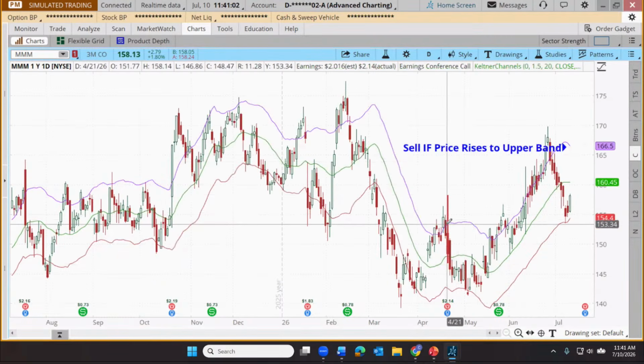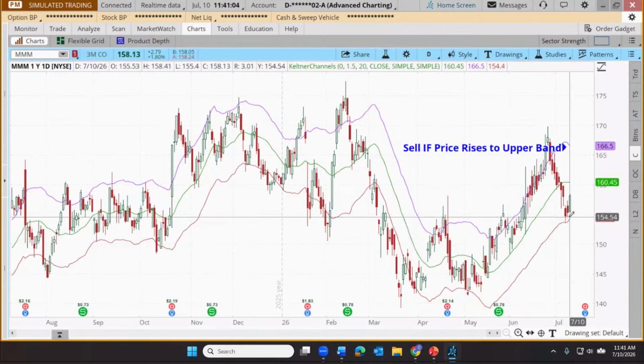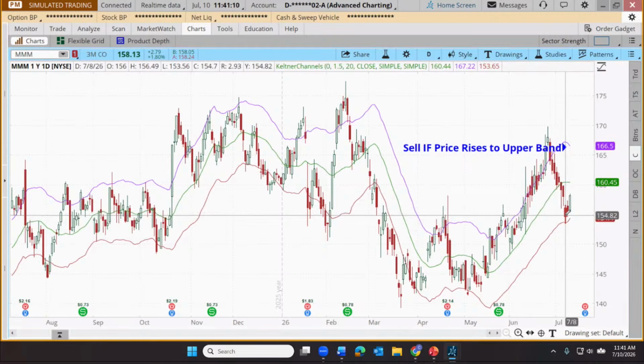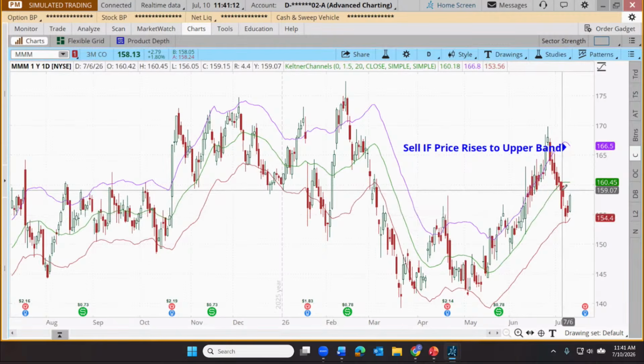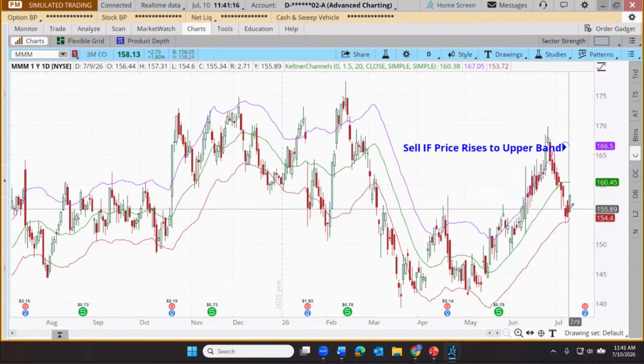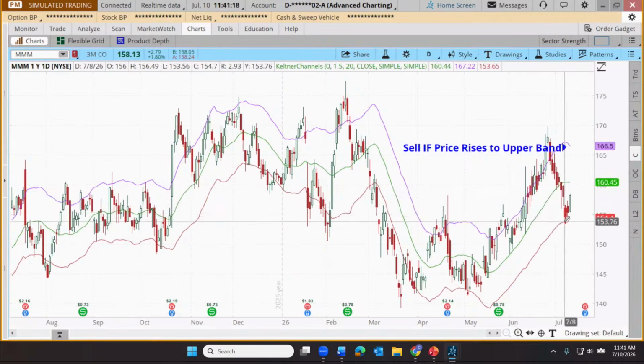There we go. We'll let you see that a little bit better. But we are going to put a stop on this down below the recent low. Okay, so the real signal day would have been where it touched right here. We're a little bit late on this one. So our signal day might have come right back here. Low was 153.56. How about we give it a buck below that?